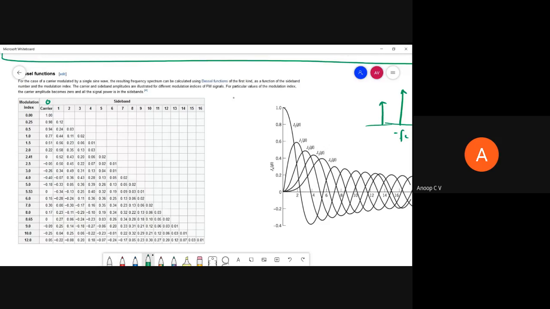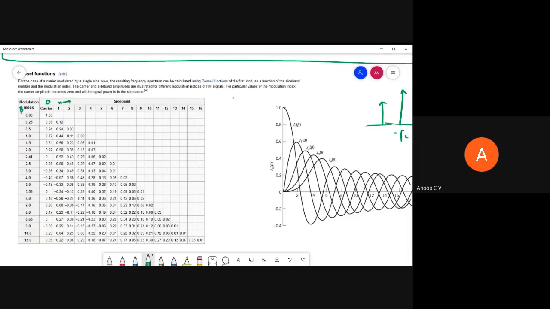For the carrier, whatever is written in this table is Jn(beta). The first column is the beta value, and in these rows are the n values. For different values of beta and different values of n, the Jn(beta) values are given here.